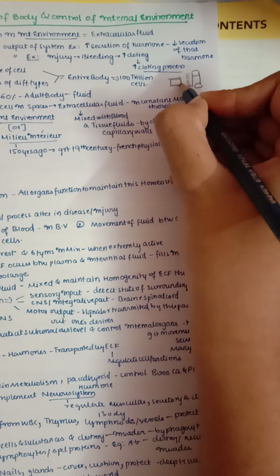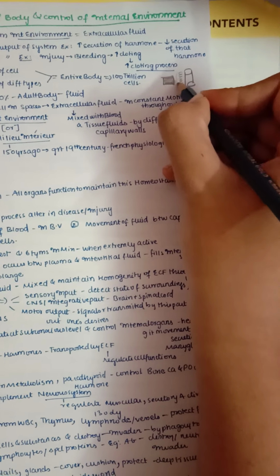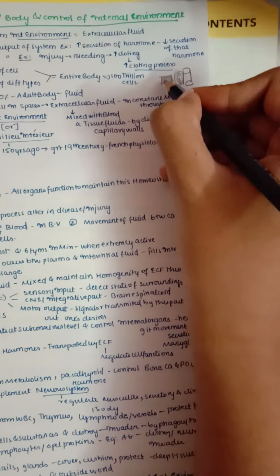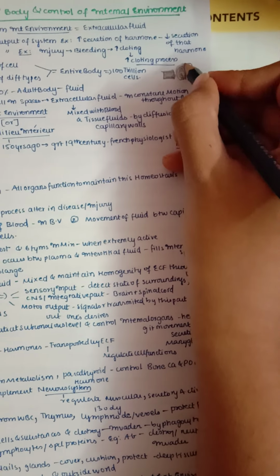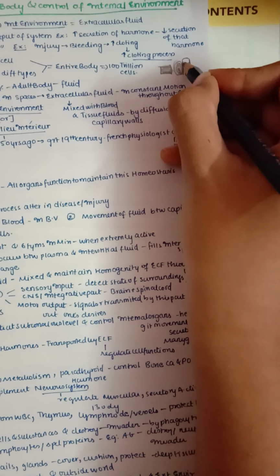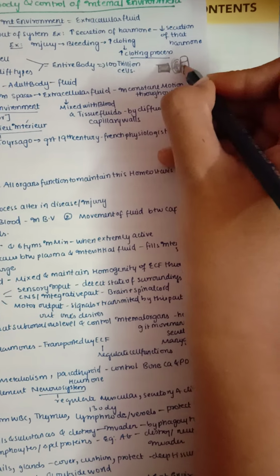For example, this is one cell. Inside the cell, this is the intracellular fluid, and this is the interstitial fluid, that is between tissues and other cells, right? Interstitial fluid is of course extracellular, and this is blood. Inside blood, we know we have plasma. This capillary wall is actually porous, so that plasma and interstitial fluid can both easily cross the membrane and